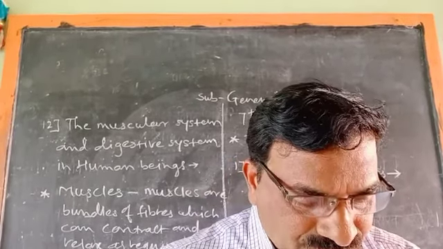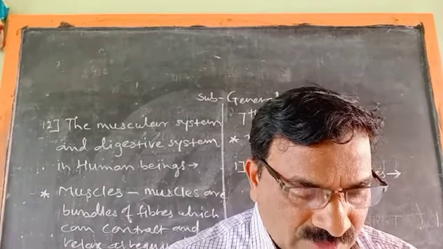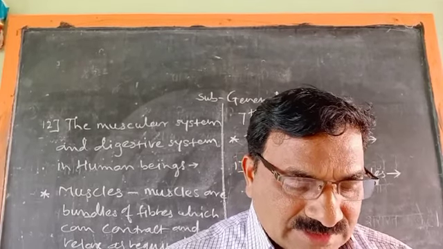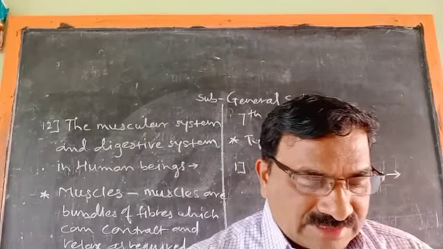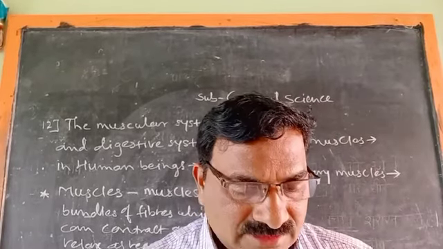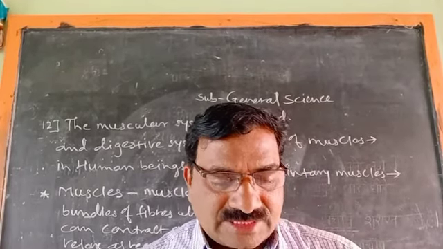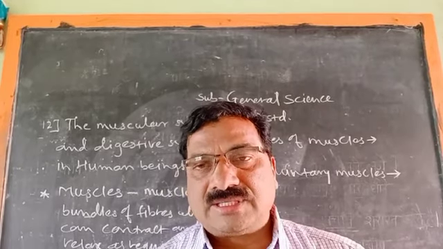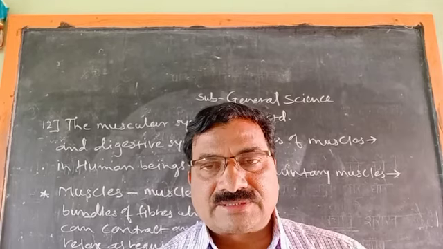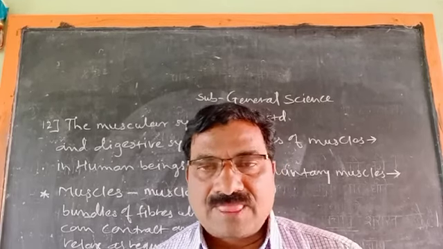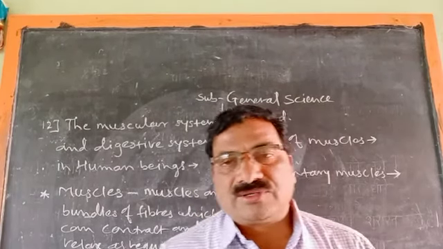Working with our hands, walking, eating, all these functions depend on our will. That is why muscles used in these actions are called voluntary muscles. In your book, they give the examples of the functions of arms and legs. These functions depend on our will, that is why these are called voluntary muscles.